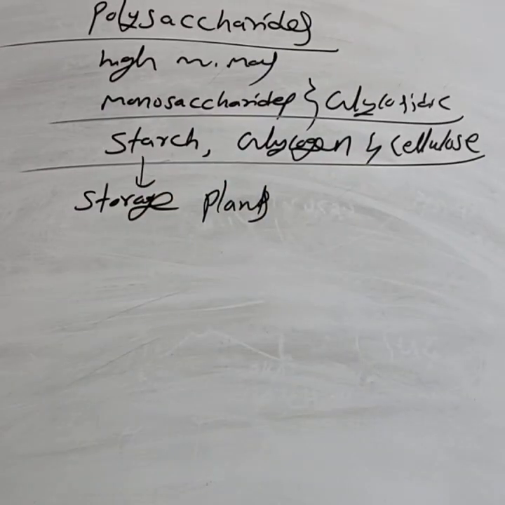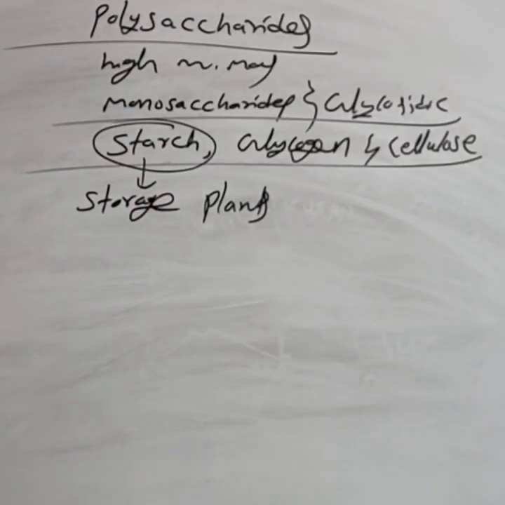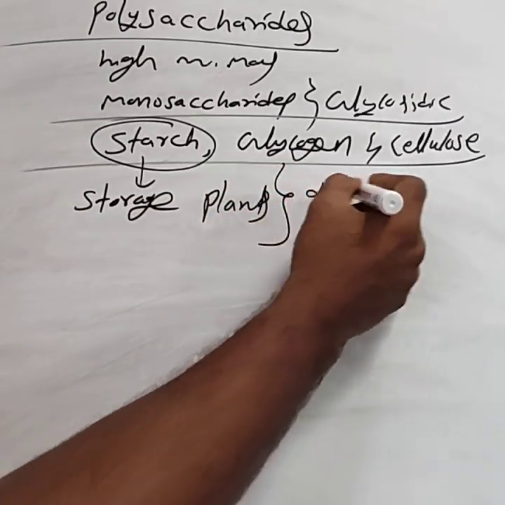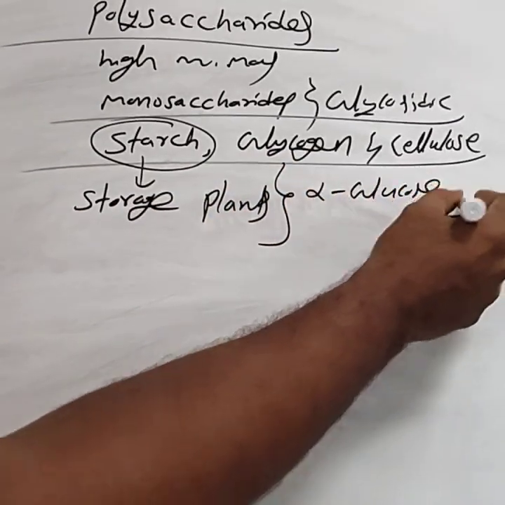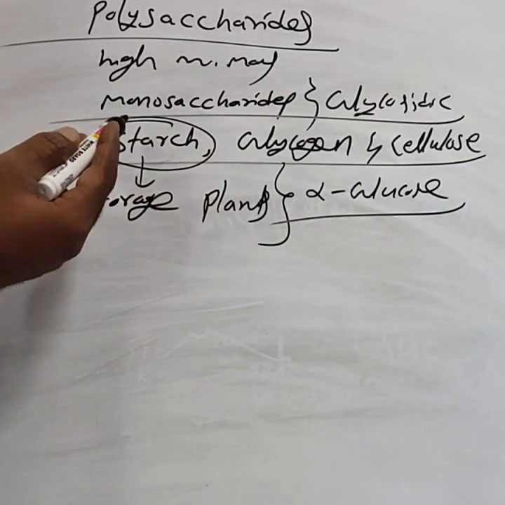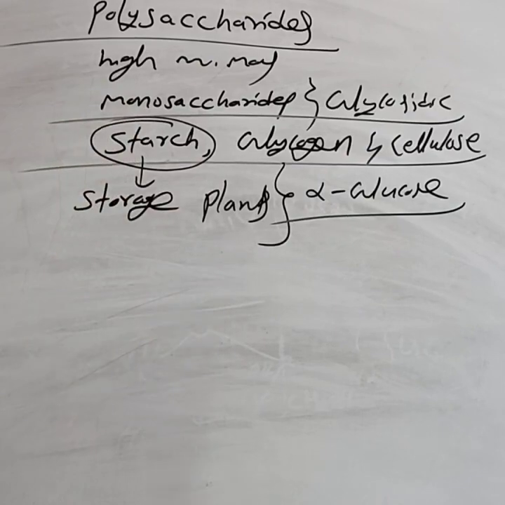They can ask for one mark: name the storage polysaccharide present in plants. That is, starch is the storage polysaccharide present in plants. The starch is made up of alpha glucose units. The monosaccharide units present in the starch are the alpha glucose. Instead of that, they can ask to name the monosaccharide formed by the hydrolysis of the starch. At that time, you have to write alpha glucose units.